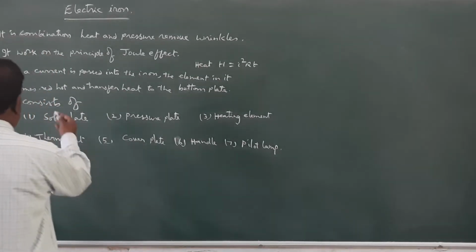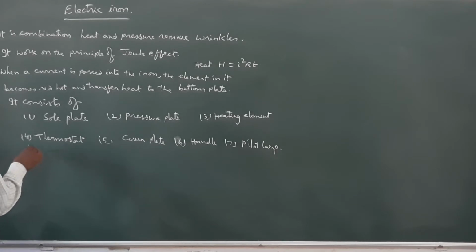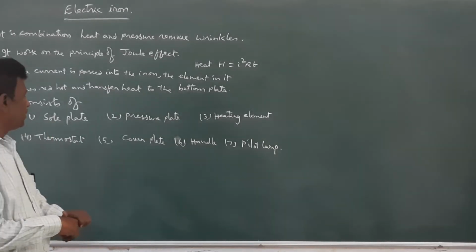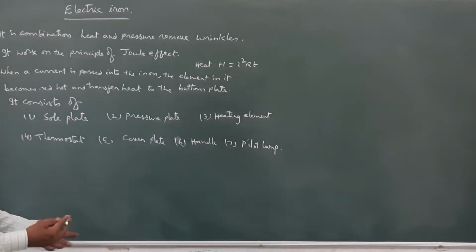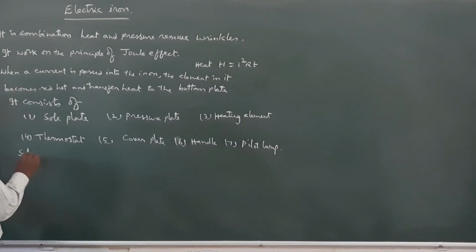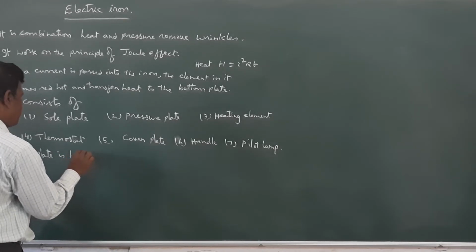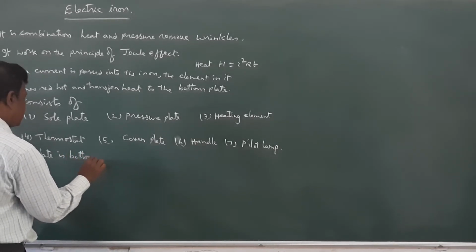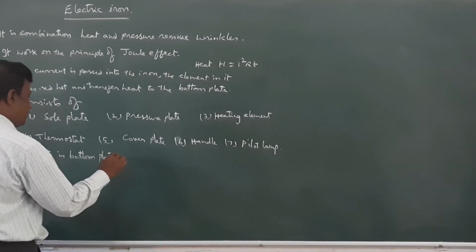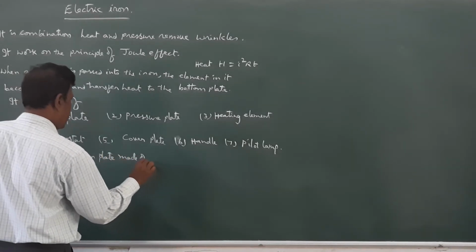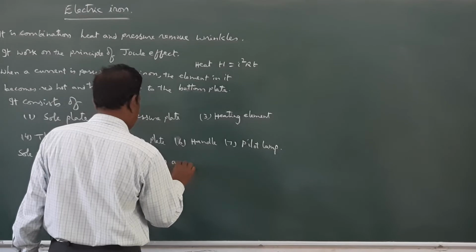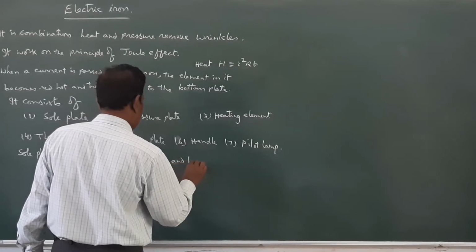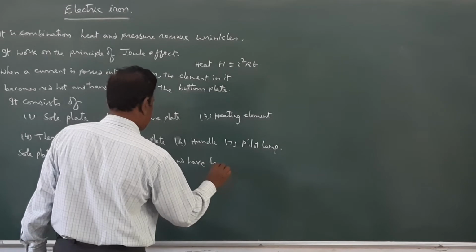Now, let us discuss some of the important aspects of these parts. The sole plate is nothing but a bottom plate, made of iron and having a triangle shape.